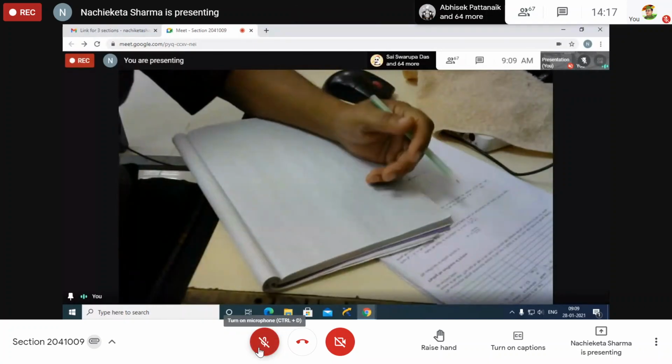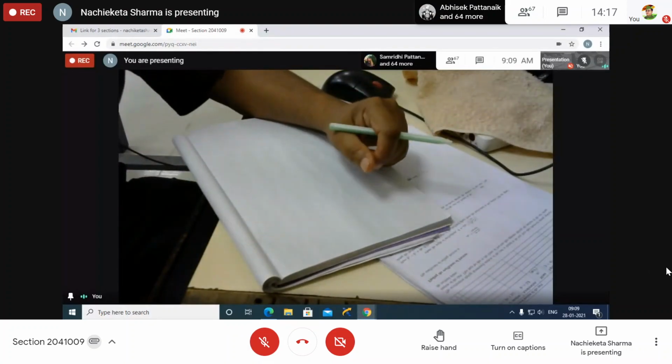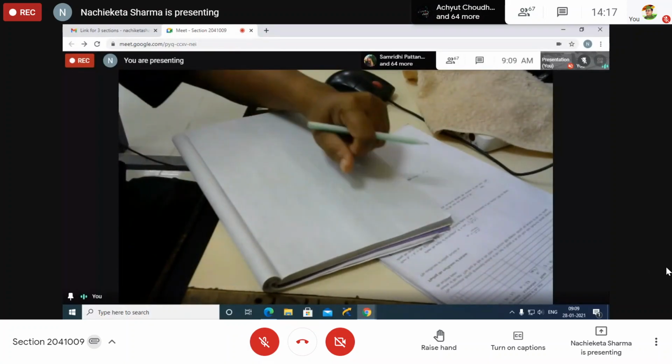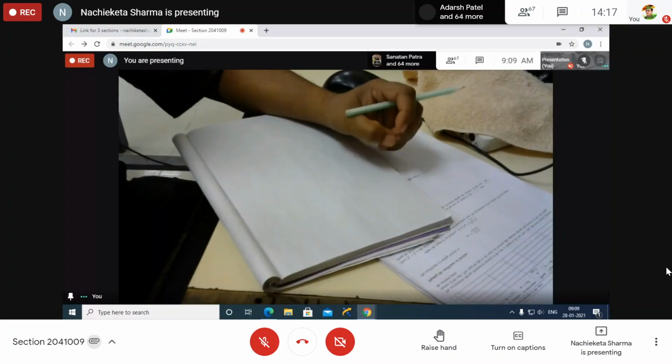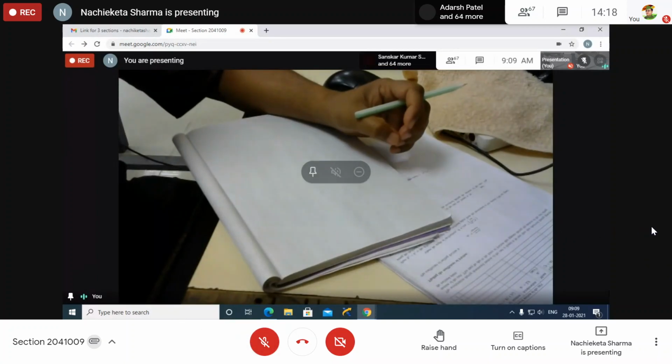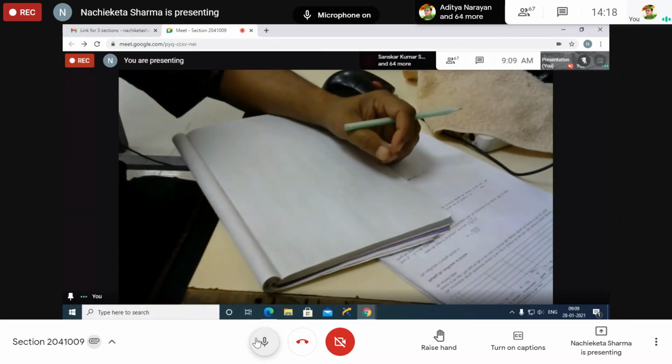So inclined path means the body is moving upward and downward, and you have to find out what is the acceleration of this body whenever the body is moving upward and whenever the body is moving downward. Are you clear? First, you have to find out the acceleration. Is it clear? Yes, sir.